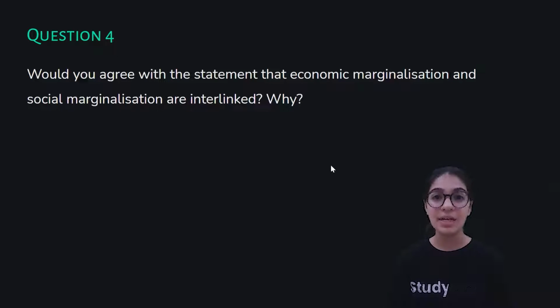In order to make you understand the statement better, let's take another example. Let's take the example of Muslims. As I also told you, I gave you an example wherein there is a shop in a society and a person who is Hindu avoids going to that shop just because the owner of that shop is a Muslim. So here, this Hindu person is avoiding going to that shop because he thinks that Muslims are quite different from them, and that is why he is socially marginalizing him.